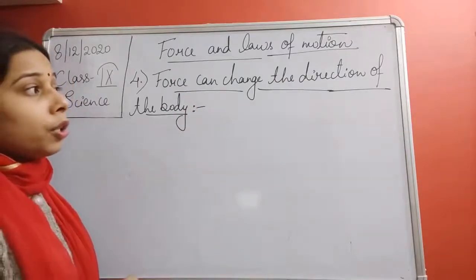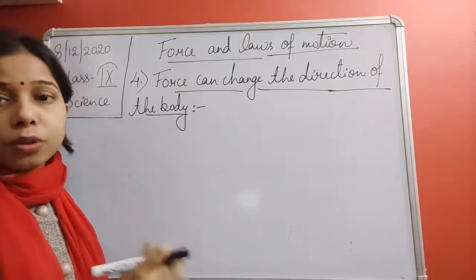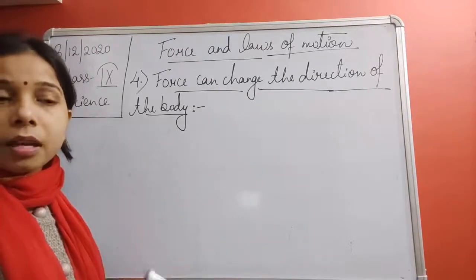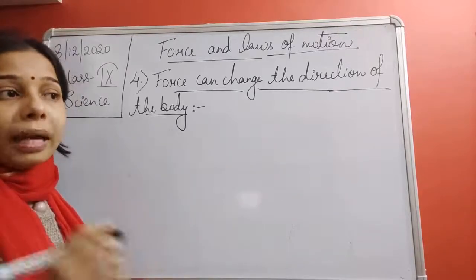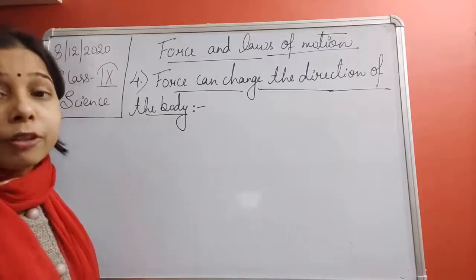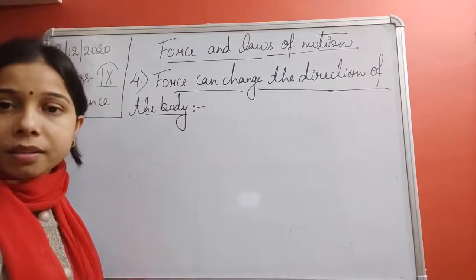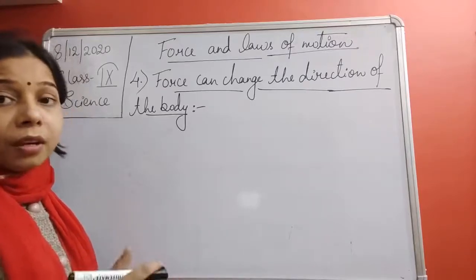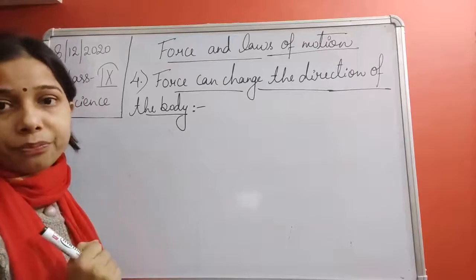How? You see, students, a ball is thrown by a bowler to the batsman, and then he hits the ball. By hitting the ball, he changes the direction of the ball which was coming towards the bat. So here, by applying a force, he changed the direction.